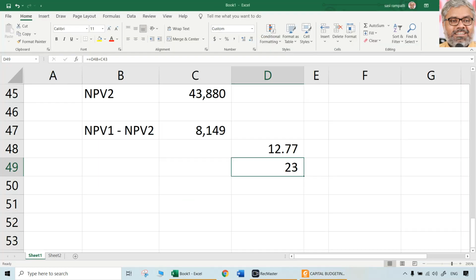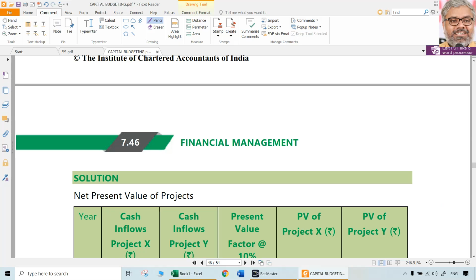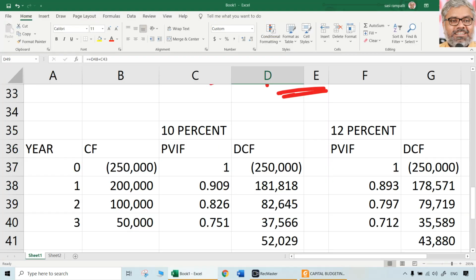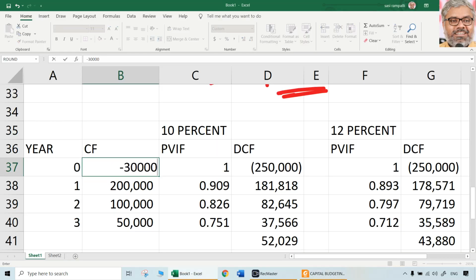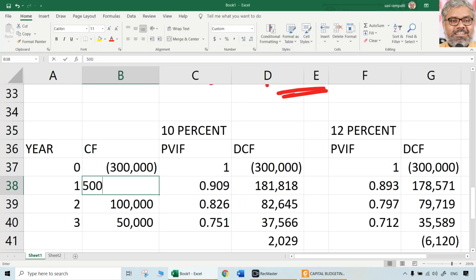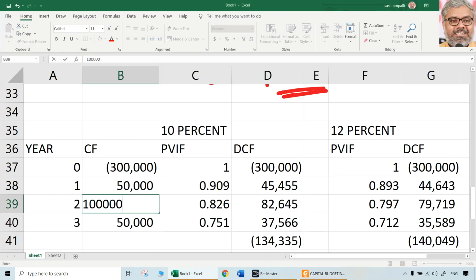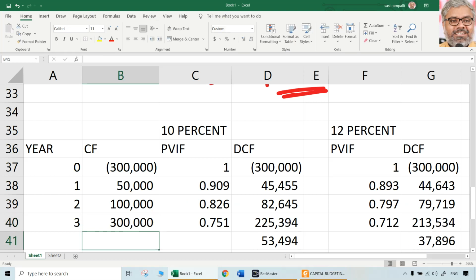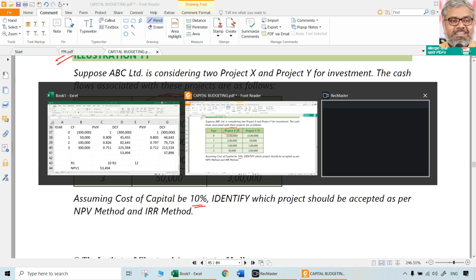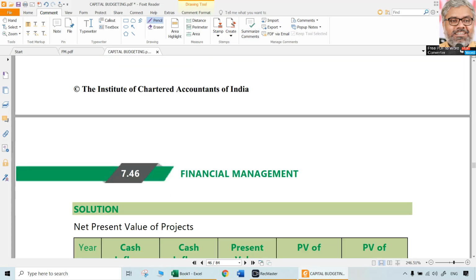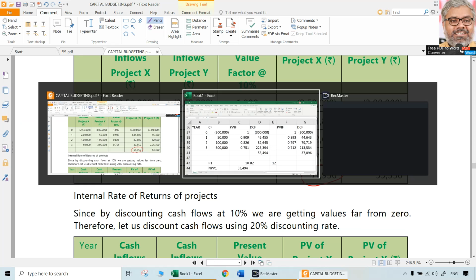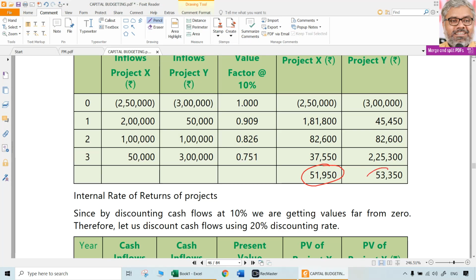Like this, for project Y also, we can calculate where the cash flows are different. I'm just replacing the cash flows. Everything else will be changed automatically, but you have to do it again. Minus 3 lakhs, 50,000, 1 lakh, 3 lakhs. So NPV1 is 53,500. NPV is the main important thing for us. 53,350 it has come, approximate amounts.